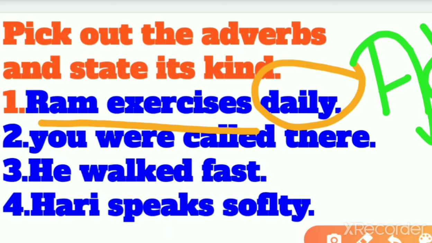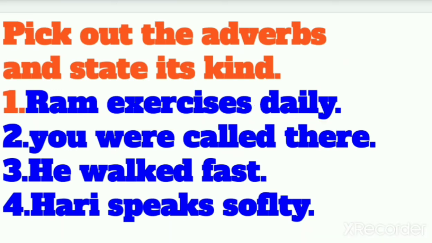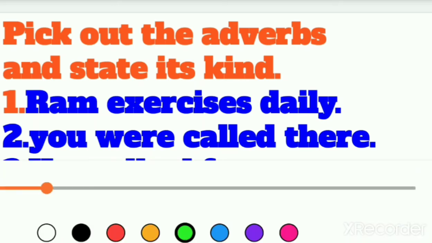Next we have, you were called there. It means he has been called where? Where has he been called? He has been called there. You were called there. So it is answering the question, where have I been called? You have been called there. Or where was I called, you were called there. So it is showing the place.